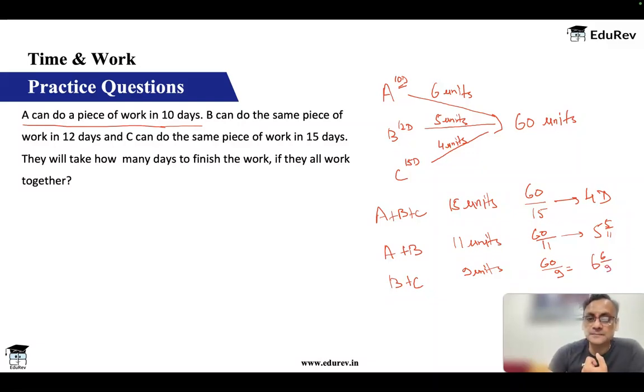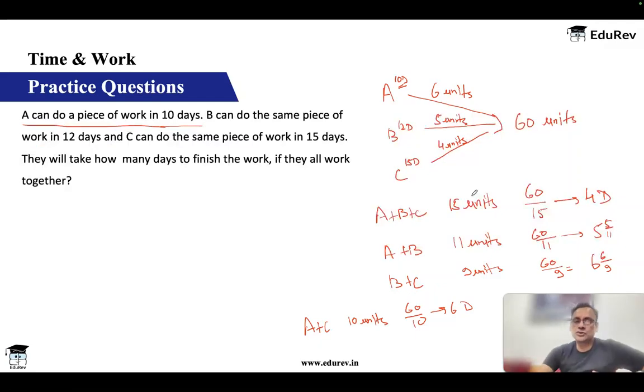Let's say A and C do. So A and C do 6 plus 4, 10 units in a day. So they are going to need 60 by 10 or 6 days. So for any combination, we can find out. Very, very simple method. Okay, let's also do this from a regular reciprocal method.